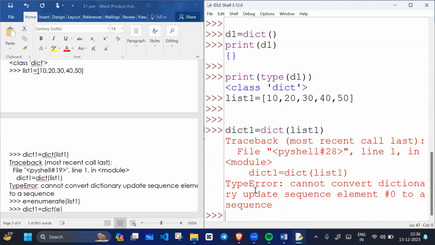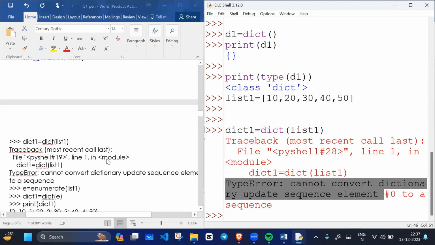Okay, so will it convert? No, it will not convert. Why is it not converting? What is the reason behind it? Okay, so the error is coming because the list does not contain key value pairs. But whenever you create a dictionary, the dictionary contains key and value pairs. Inside the dictionary, we have key and value pairs. A value is associated with some unique key. But in the list, we don't have keys. So the error is coming. What is the error? TypeError: cannot convert dictionary update sequence element.